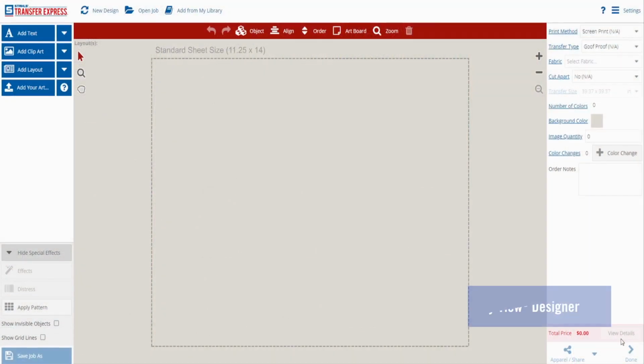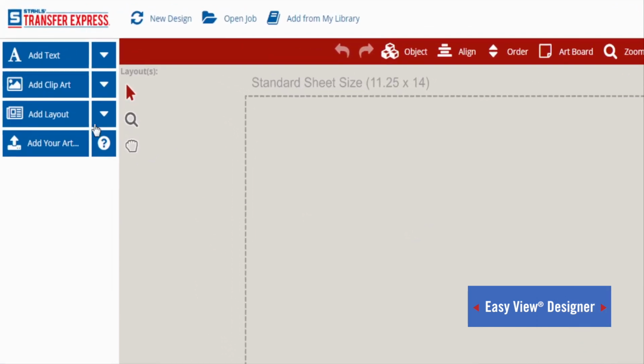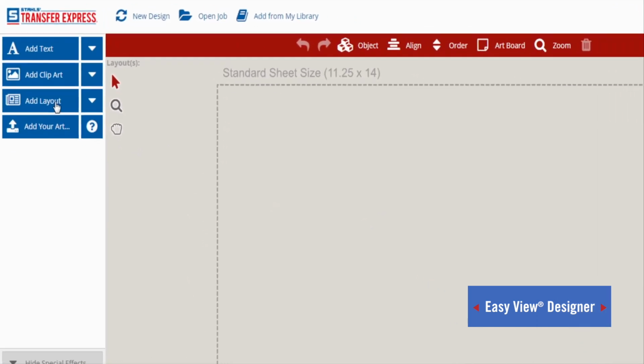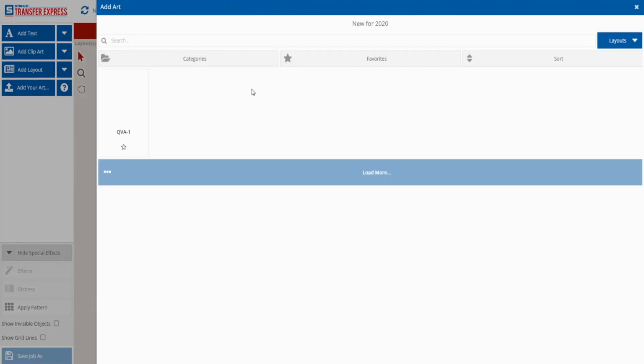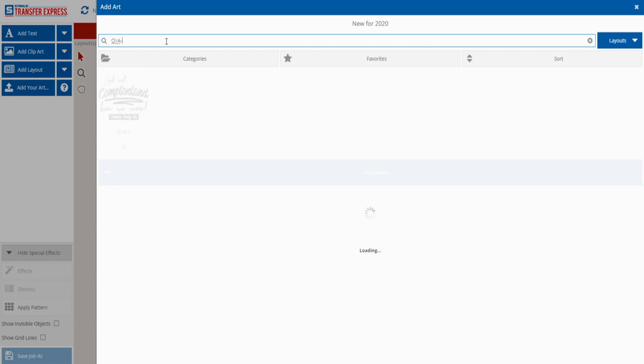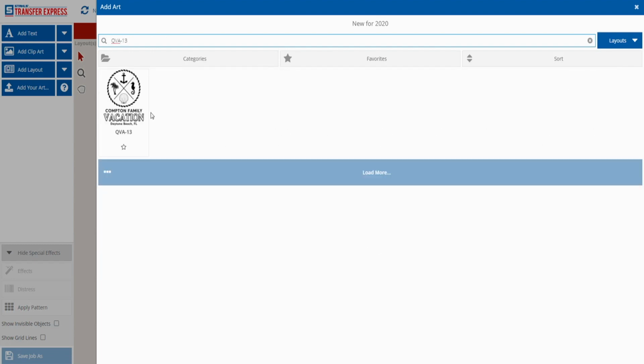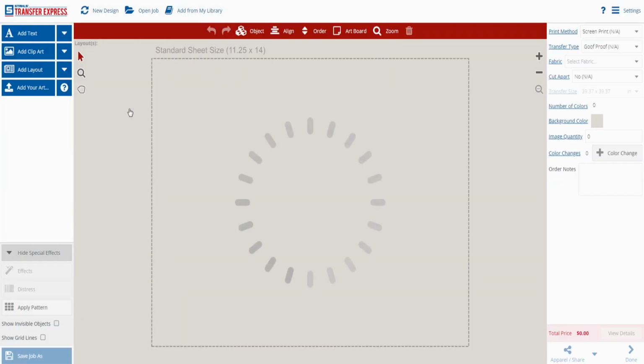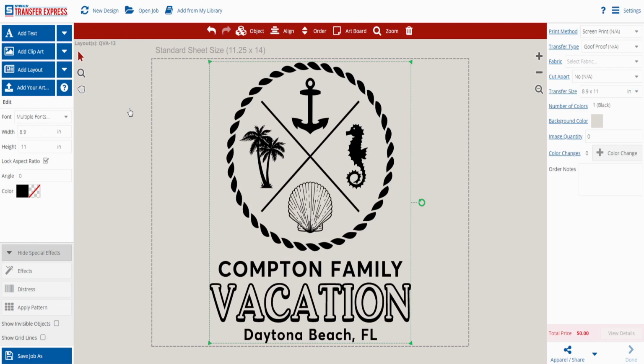So once Easyview Designer is open, we're just going to head over to the tabs on the left-hand side and select Add Layout. You'll start to see layouts generating, but since we have the idea book right in front of us, we will type in that exact item number of the layout we want to edit. All right, so we're going to go ahead with the QVA-13. And that will populate into the design center.